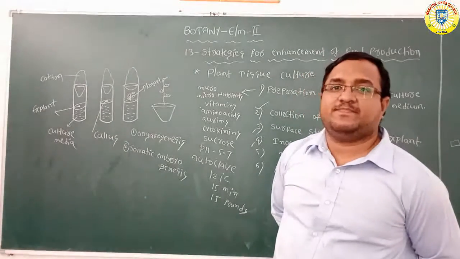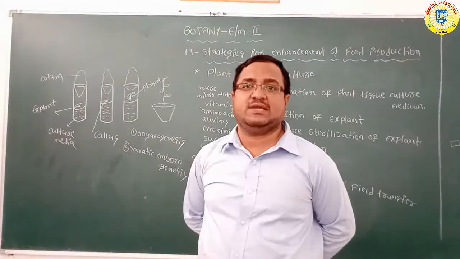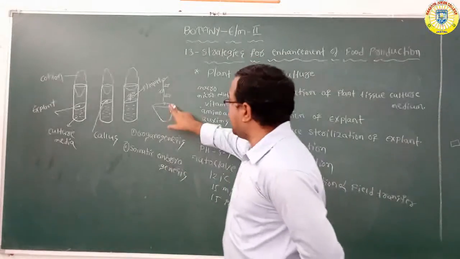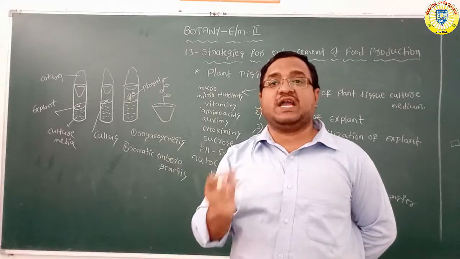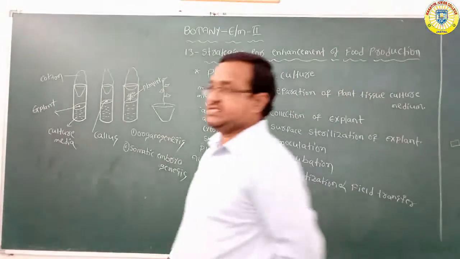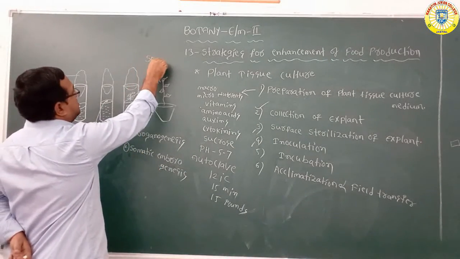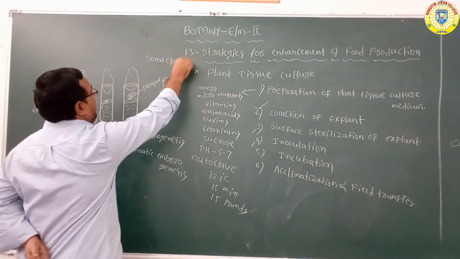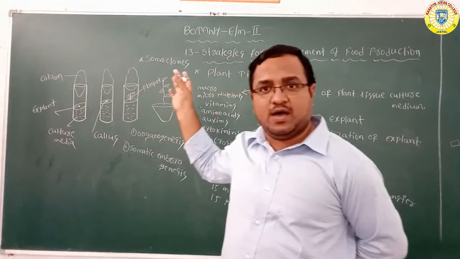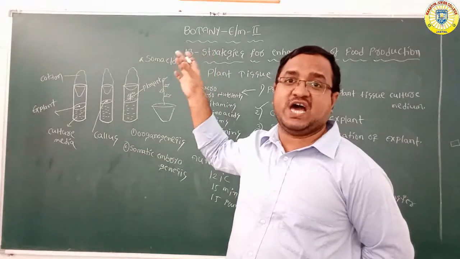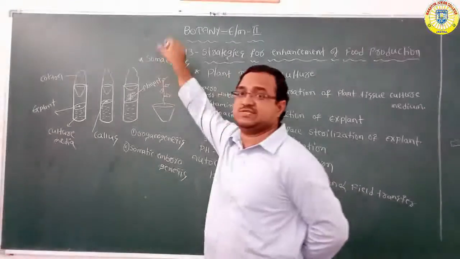Here is one more thing you can remember. This plant tissue culture is also called micropropagation. The new plants produced from plant tissue culture resemble the original plant, so these are called somaclones. What is meant by somaclone? The new plants which are produced from plant tissue culture and which resemble the original plant are called somaclones.